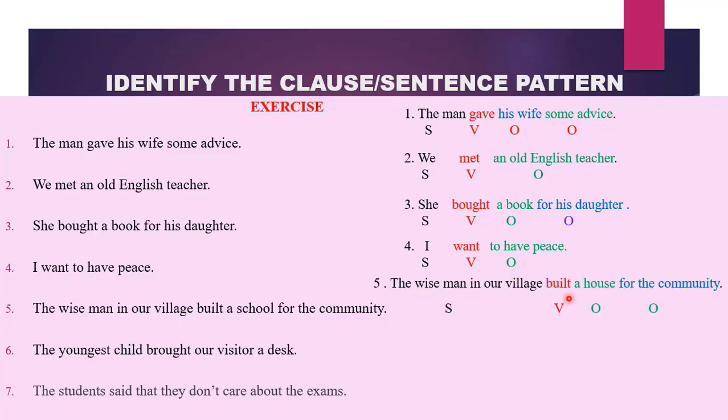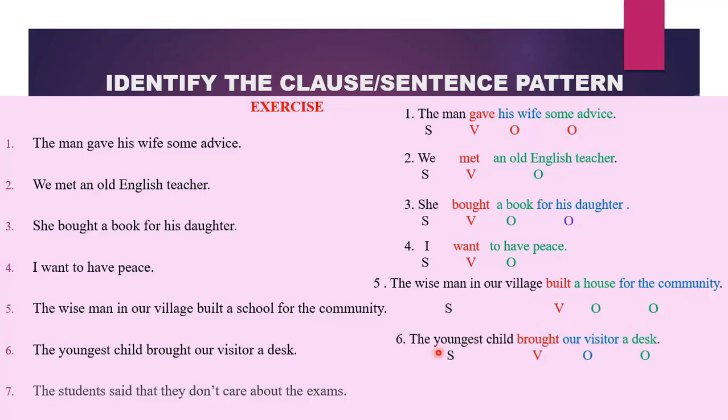The wise man in our village built a house for the community. The wise man in our village is our subject because he is the performer. Built is our verb and it's an action word. Therefore, the nouns or the clauses that come after it will function as objects. So, the wise man built, what did he build? A house, direct object. And whom did he build the house for? Who is enjoying the action that took place? For the community becomes an indirect object, SVOO.